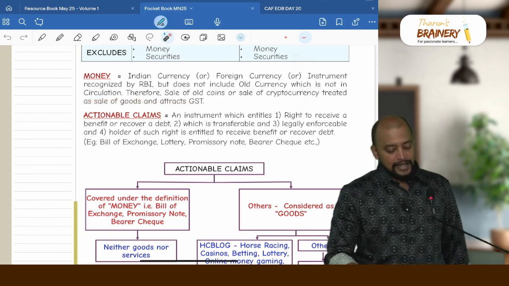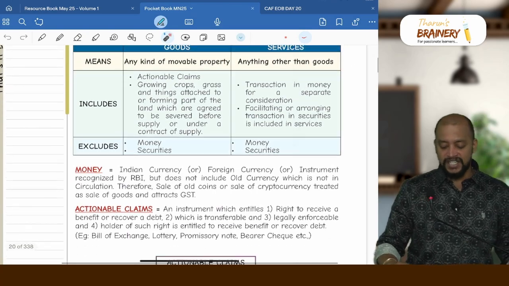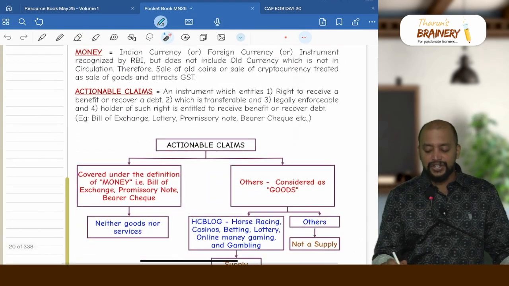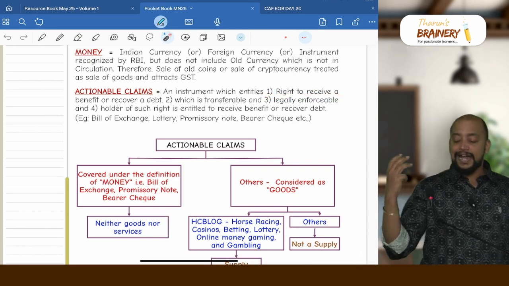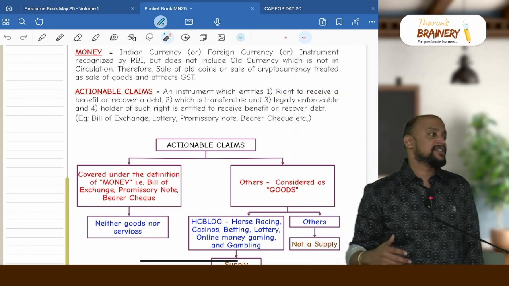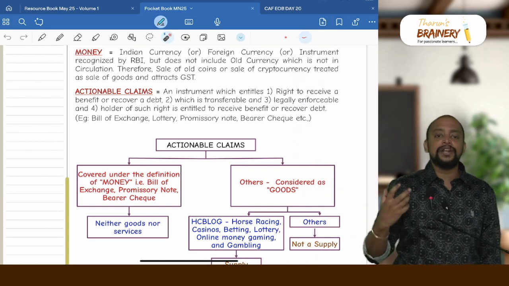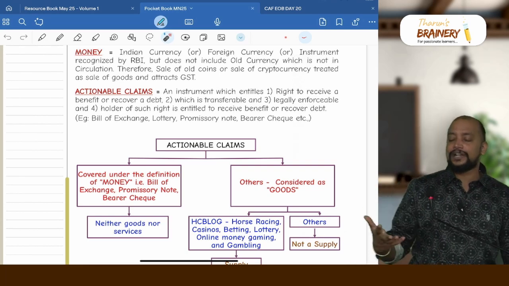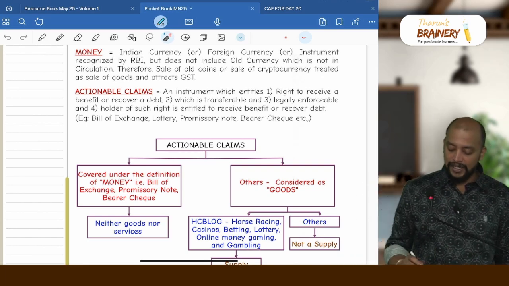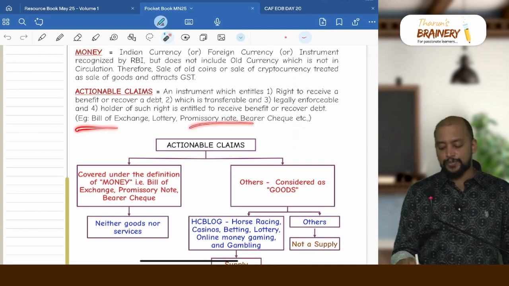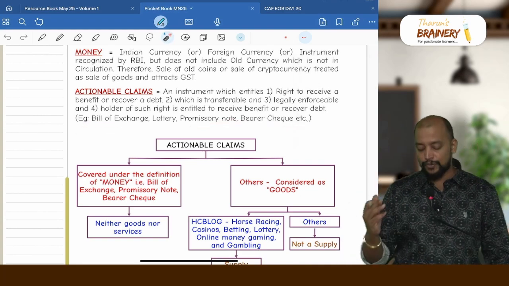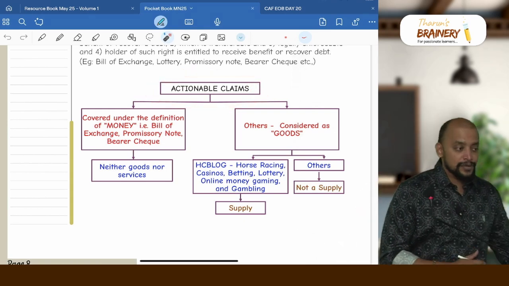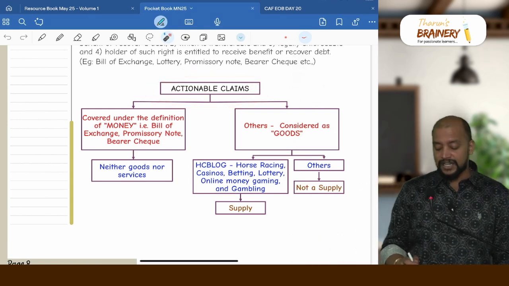and attracts GST. Then actionable claims means any instrument which satisfies 4 conditions, because actionable claims are included in goods. Condition number 1: you have a right to receive a benefit or recover a debt, and that right is transferable from one person to another person. It is legally enforceable, and whomsoever is holding the right is entitled to receive the benefit or recover the debt. So bill of exchange, promissory note, lottery ticket, all these are examples of actionable claims. Therefore it so happens that a bill of exchange, promissory note or bearer cheque may also come under the money definition. So what we need to do is first take the actionable claims. If it is covered under the money definition, it will not be treated as goods, whereas if it is not covered under the money definition, what is covered under the money definition?